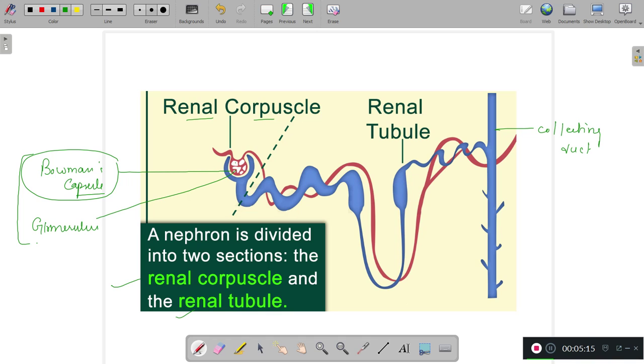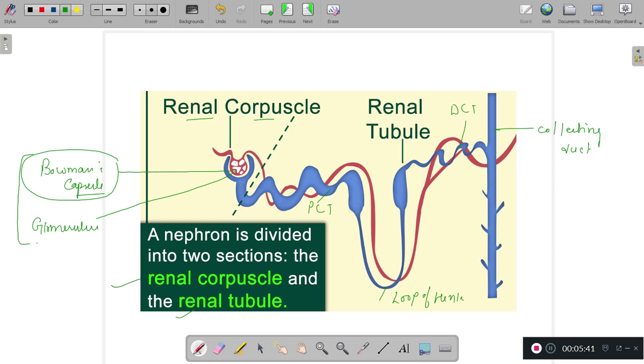Now this renal tubule can be further categorized into proximal convoluted tubule, PCT, loop of Henle, and the distal convoluted tubule, DCT.